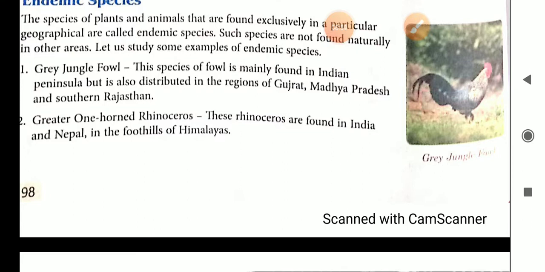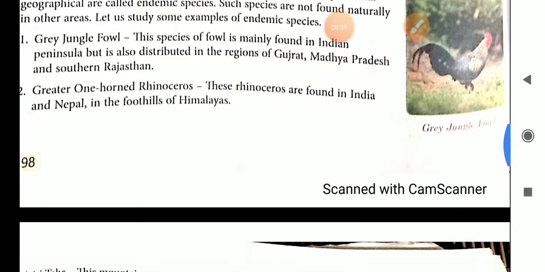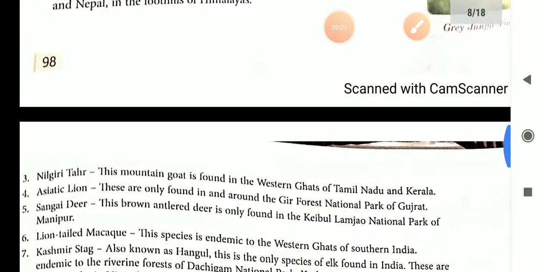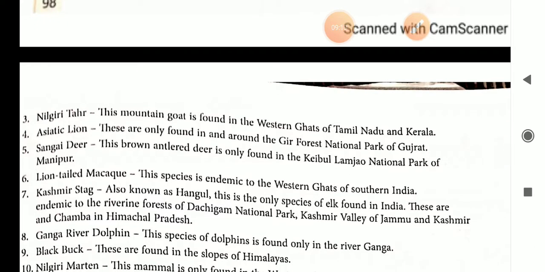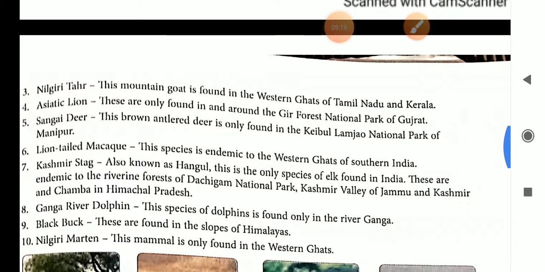This type of rhinoceros is found in India and Nepal in the foothills of the Himalayas. The Nilgiri Tahr. This mountain goat is found in the Western Ghats of Tamil Nadu and Kerala. Asiatic lion. These are only found in and around the Gir Forest National Park of Gujarat. Sangai deer. The brown antlered deer is only found in the Keibul Lamjao National Park of Manipur.